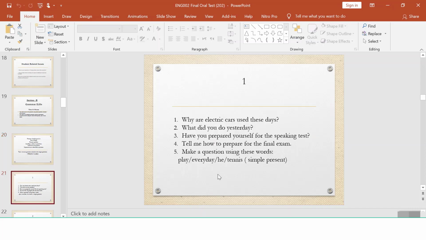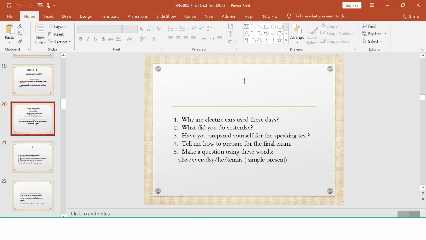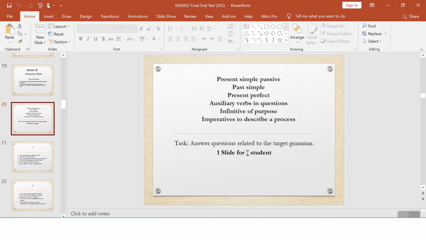For example, if you look at this one: why are electric cars used these days? What did you do yesterday? Have you prepared yourself for the speaking test? Tell me how to prepare for the final exam. And then there is one question related to the auxiliary verb, like make a question using these words: play, every day, he, tennis, like does he play tennis. So that is the second section, that is part B. It is written here that you are going to choose one slide for one student. There are almost 20 slides.